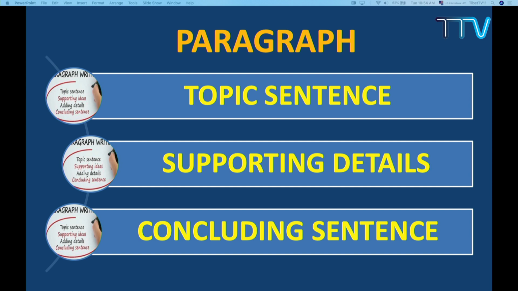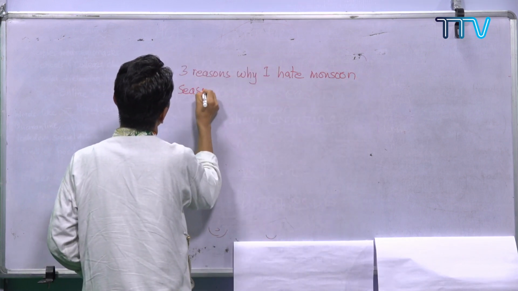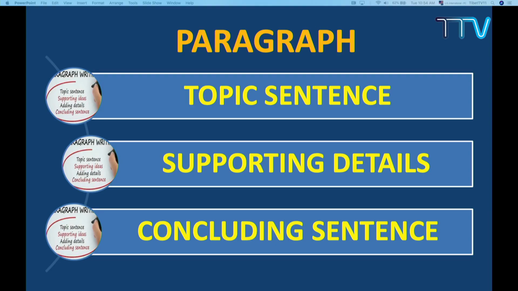why I hate monsoon season. That is the topic sentence. You just use transition. First, I can't go out to play. I'm just writing the simple sentence. You can write many things. Secondly,